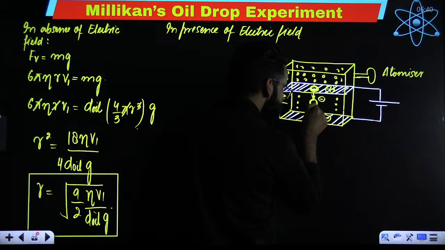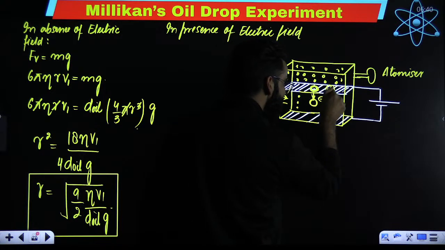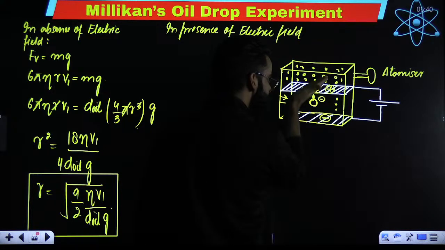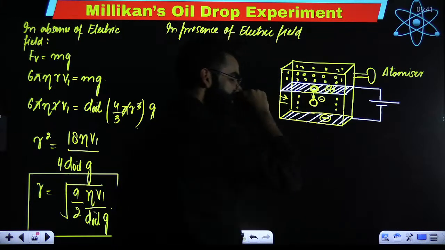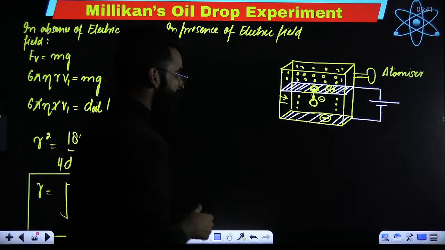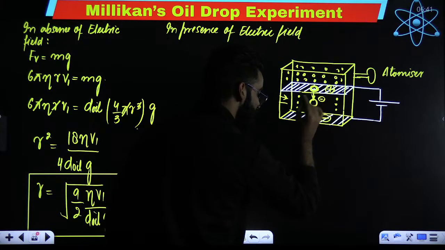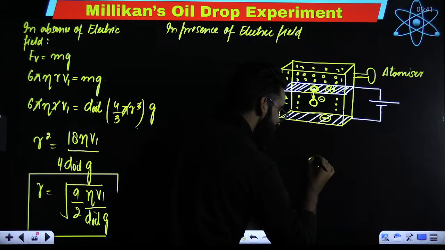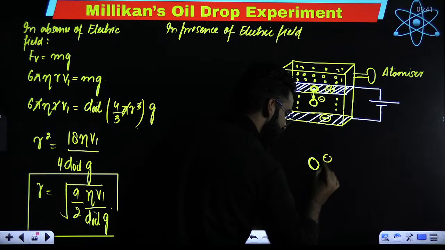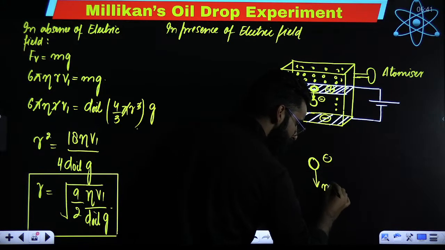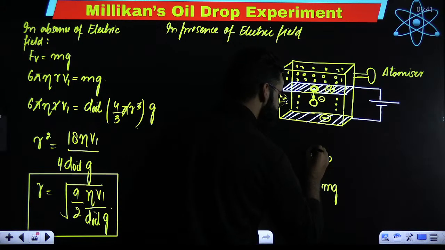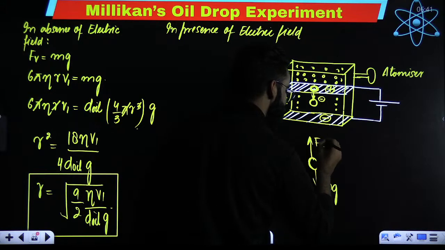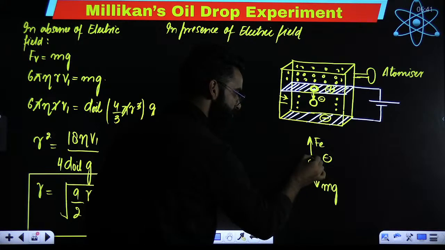Now, if this oil droplet is negative charge and this particular plate is positive charge, can I say this plate is going to attract this oil droplet towards itself? Absolutely. So this oil droplet which carries the negative charge is going downwards. So downward force is mg. And this particular plate is attracting it towards itself. So there is electric force experienced by this oil droplet.